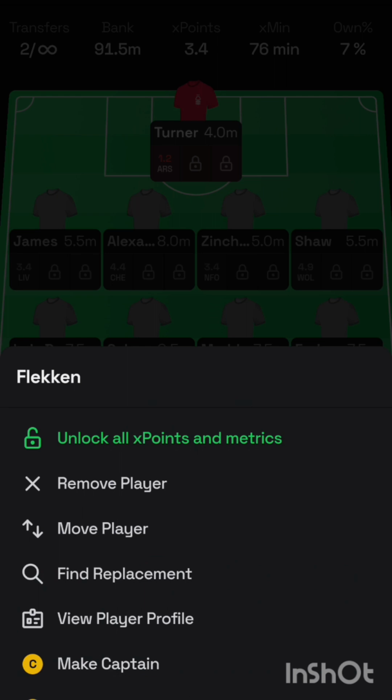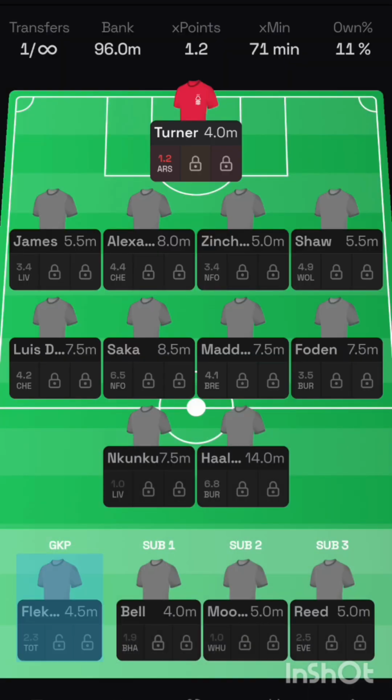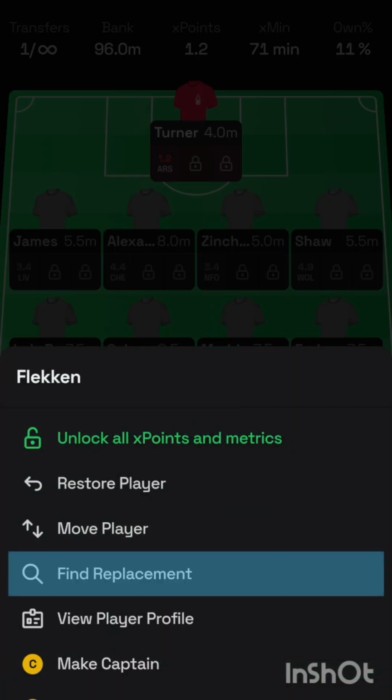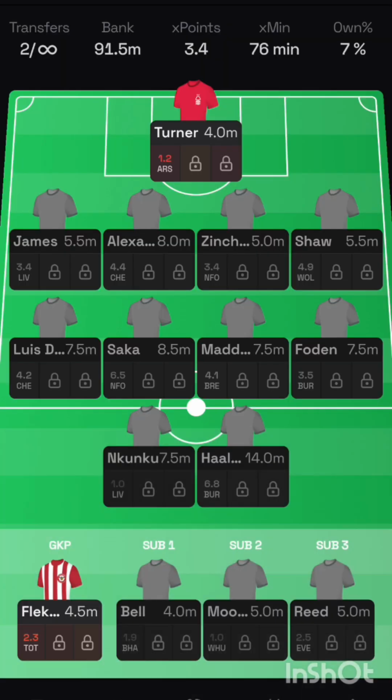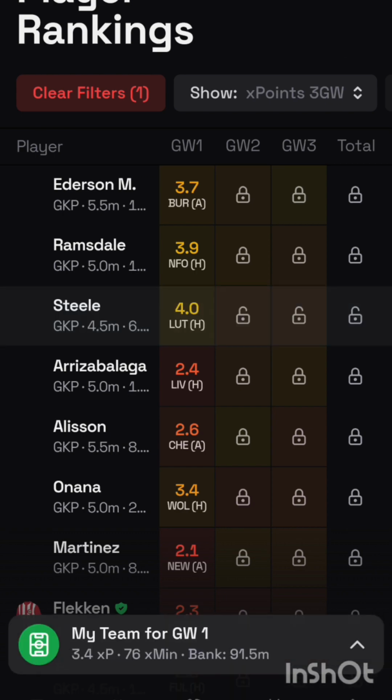The goalkeeping position is not a position you should invest a large amount of your budget in. The position is one in which you try to identify value. Since Fantasy Premier League became mainstream, the premium goalkeepers have mostly produced fewer points than a 4.5 million keeper, if you pick the right one.